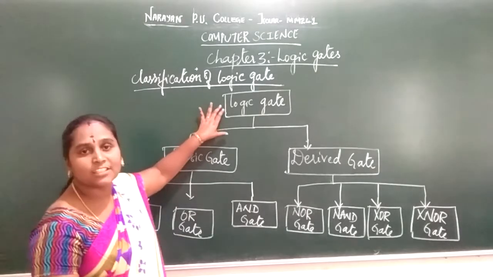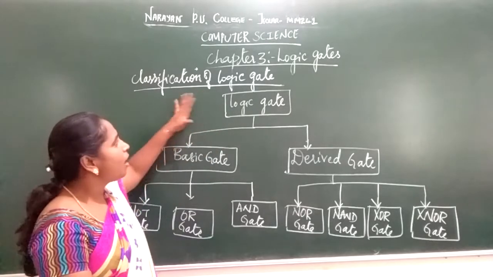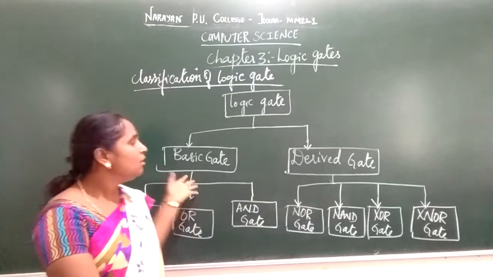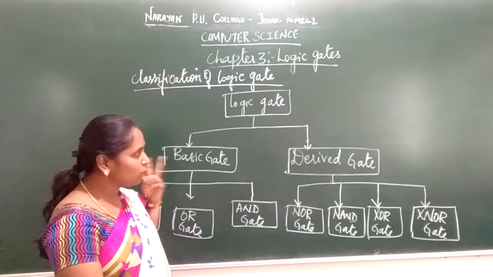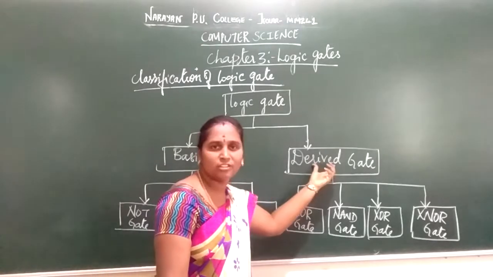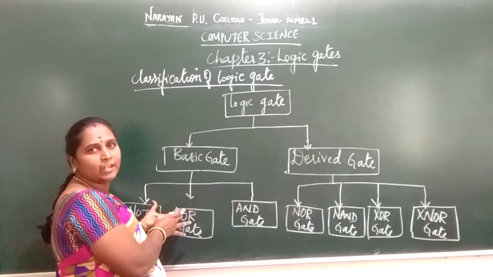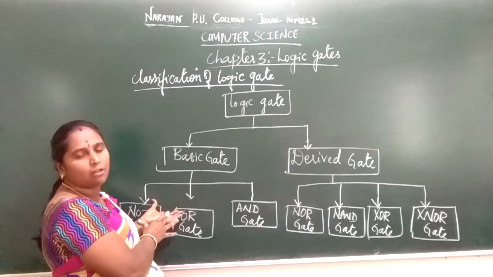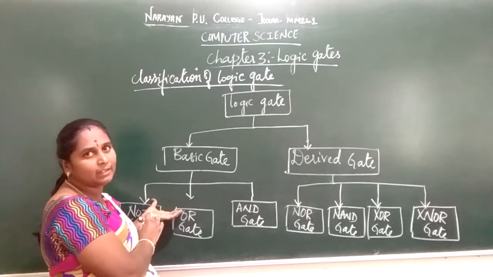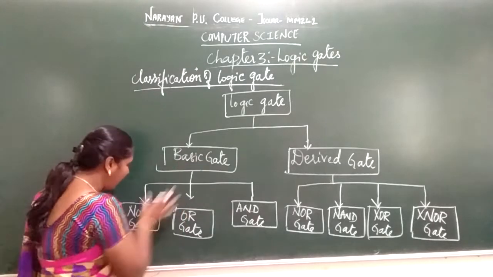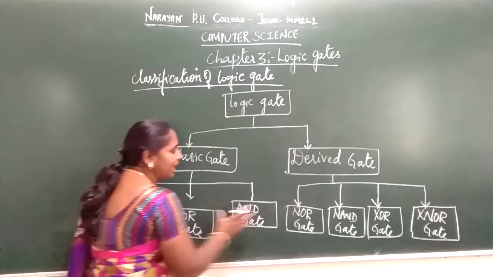So the logic gate is classified into two types: one is the basic gate, the second is the derived gate. You have already studied in your second chapter, Boolean algebra, the basic logical operators and even their symbols, the gates. So under the basic gate you have the NOT gate, OR gate, AND gate.